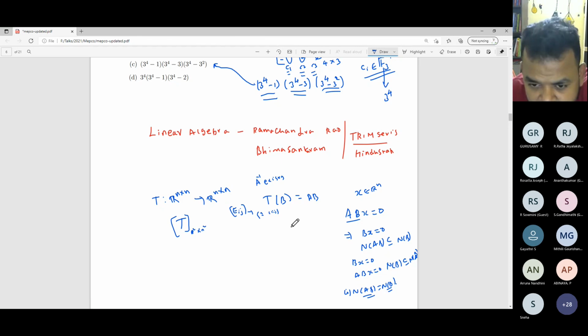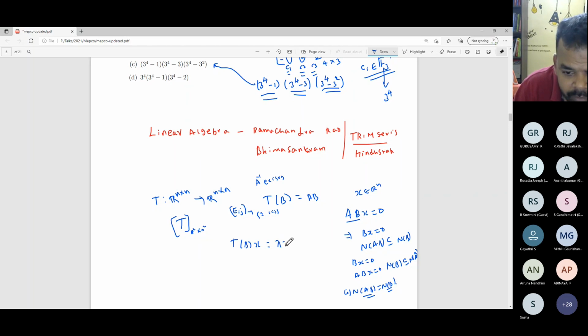So in this case, you have to see what the eigenvalues of this matrix are. Let's see what's happening. T of B equal to lambda B, so you want AB equal to lambda B. I think this is not an easy problem to solve.